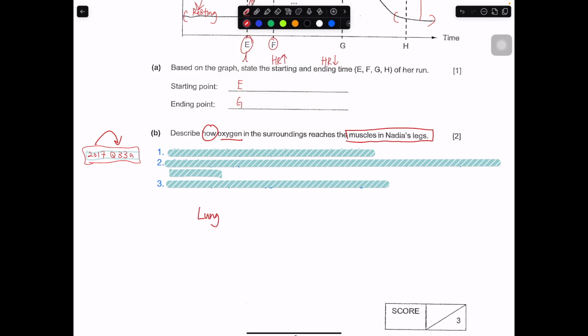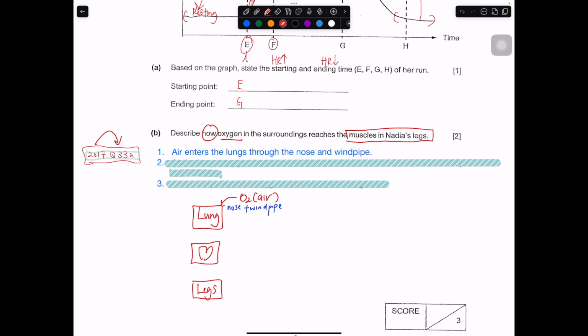So you have the lungs, then you have the heart, then you have the legs. Let me talk about all the body parts first. The oxygen, which is part of the air, first will enter where? They will enter into the lungs through these 2 organs first, through the nose plus your windpipe. So over here you talk about how the air enters first. You can talk about the air entering the lungs through the nose or the windpipe, or you can say air enters the nose, windpipe, lungs. Both are fine. You can reorder this.